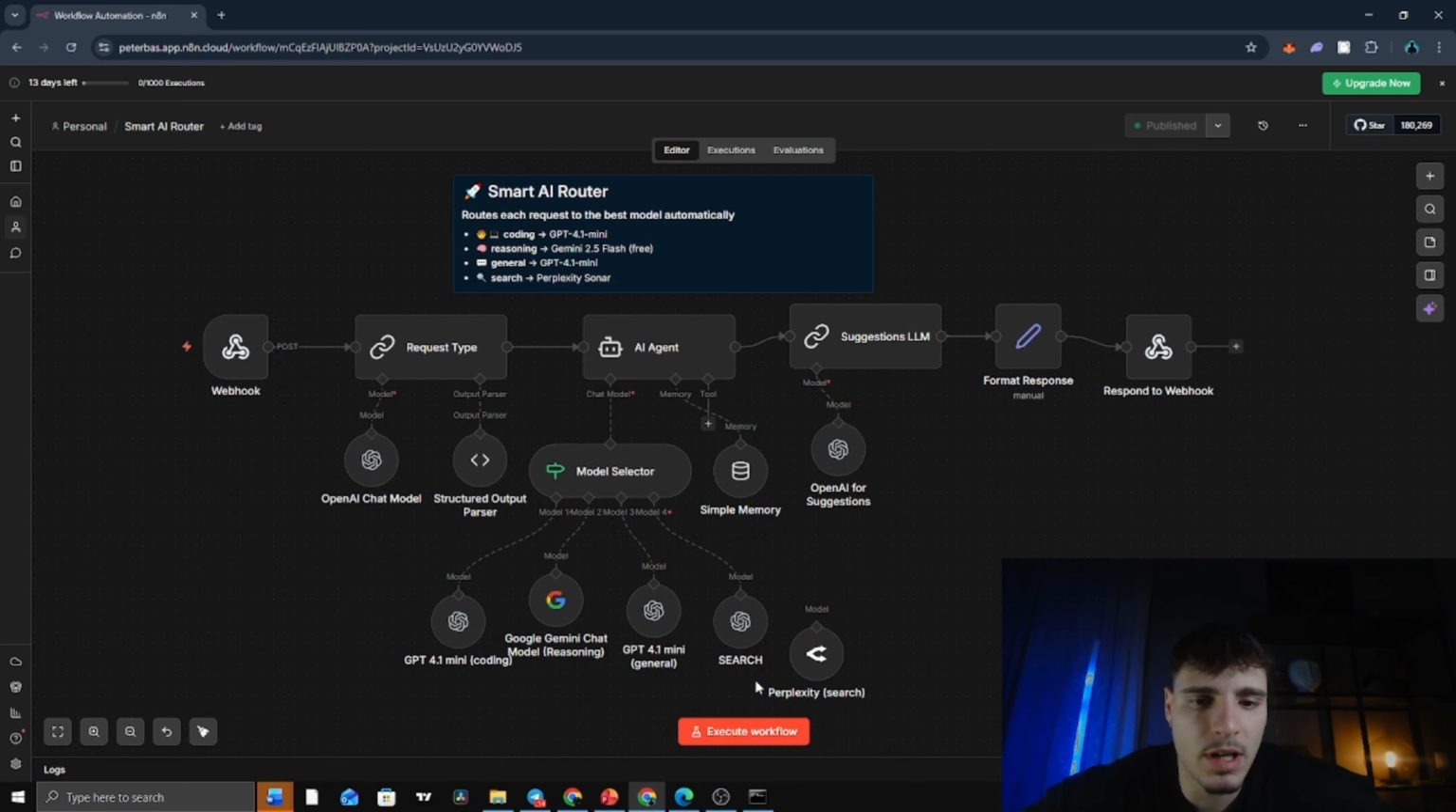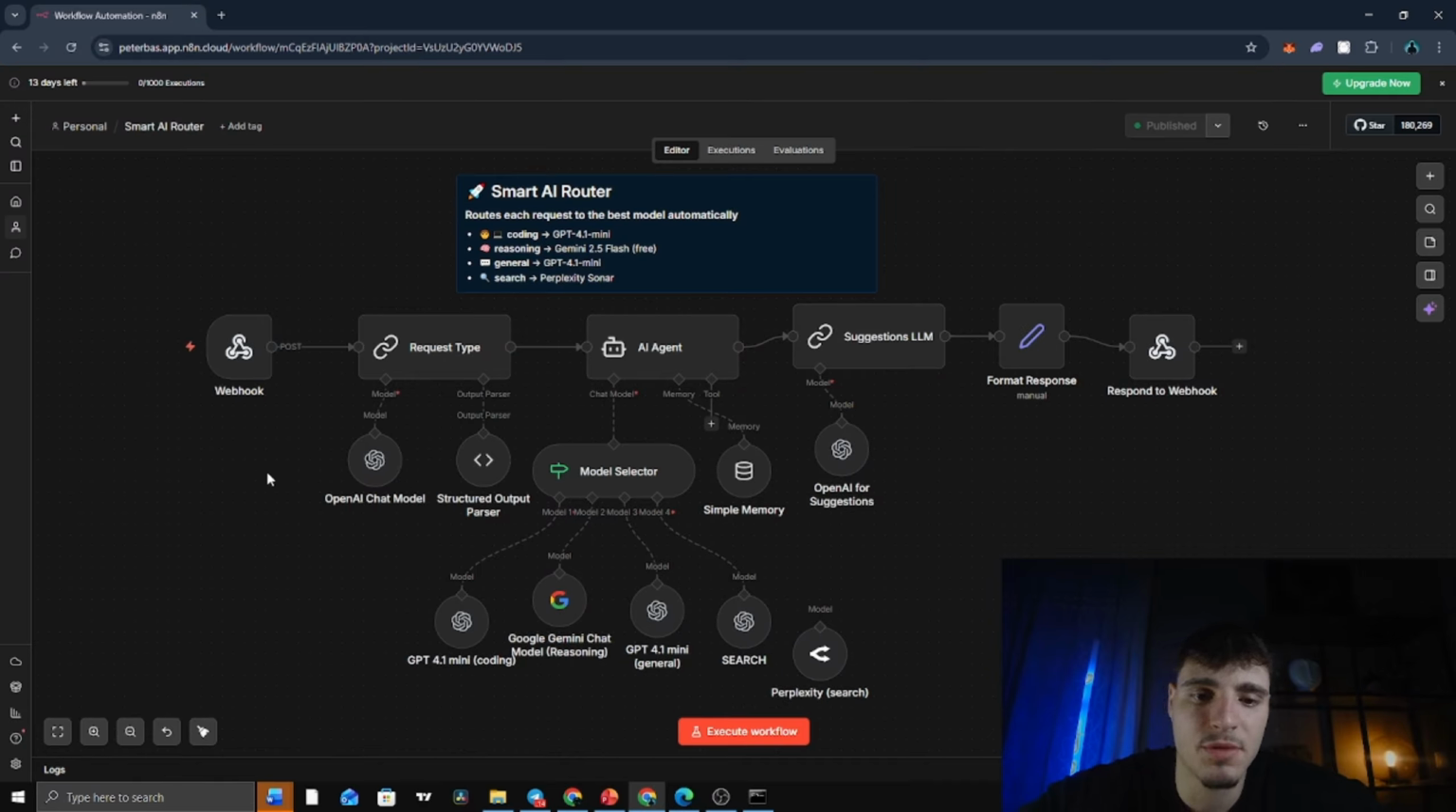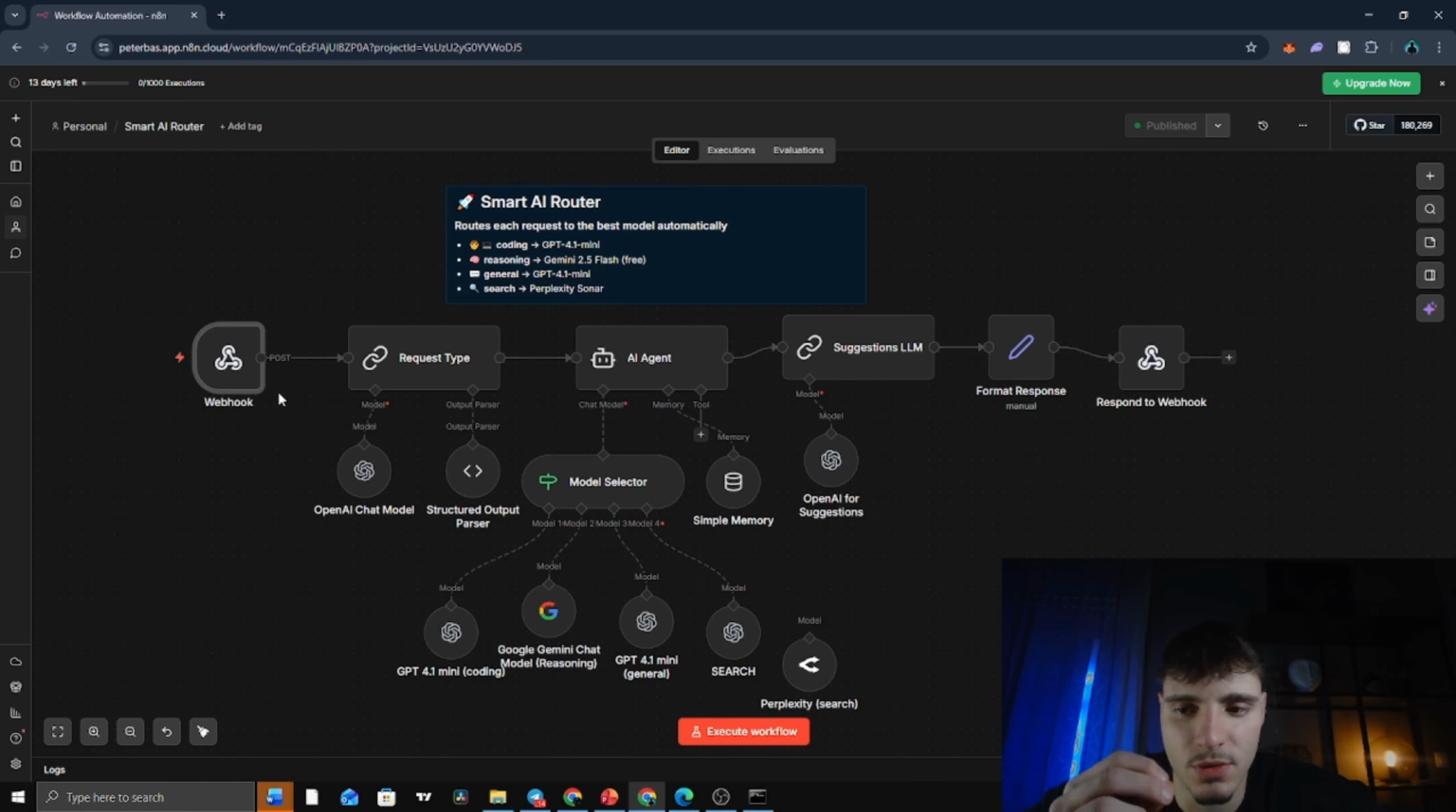Alright, now let's look at the brain behind this app. Here's my N8N workflow. It works as a backend for this app. The idea is simple. Every message that comes from the app gets classified, routed to the best model, answered, and sent back, all automatically. So let me walk you through every single node one by one. The flow starts from here, and it goes from left to right: Webhook, request type, AI agent, suggestions LLM, format response, and respond to webhook. And of course, with a model selector and the AI model connected underneath.